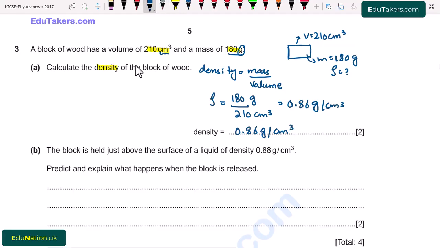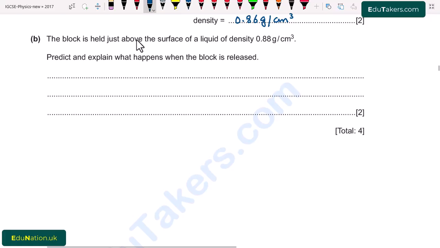Part B. The block is held just above the surface of a liquid of density 0.88 gram per cubic centimeter. Predict and explain what happens when the block is released. First of all, we place the block at the surface of the liquid.